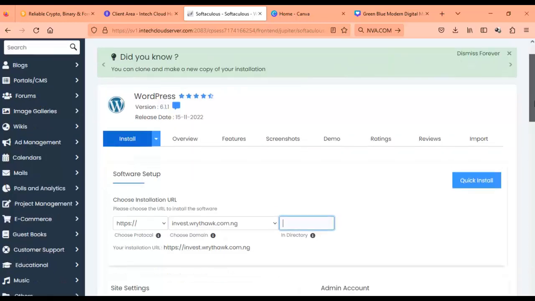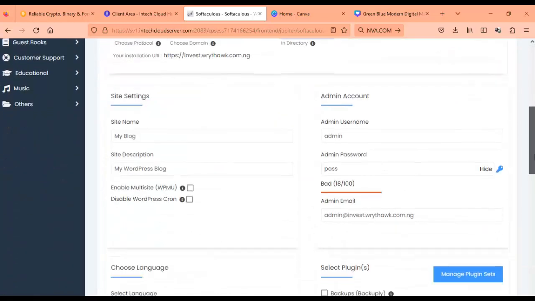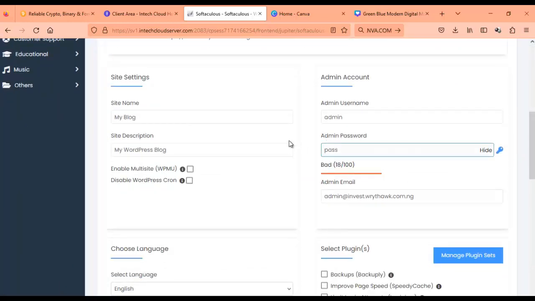Then you go ahead and give your site a name. If you are creating an investment site, you can call it whatever you want, investment website.